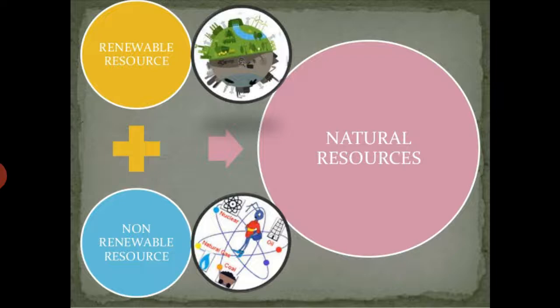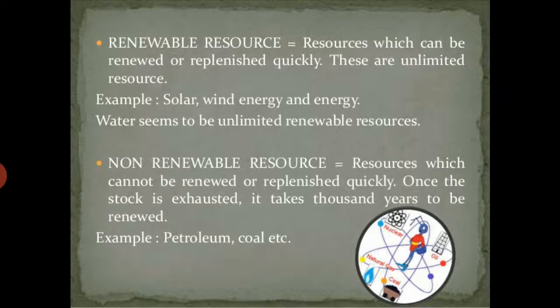Now the next classification, that is on the basis of use. They are renewable resources and non-renewable resources. Renewable resources are those which can be renewed and reused one after another. For example, sunlight, wind, water, etc. Basically, renewable resources are the ones which can be used and replenished.